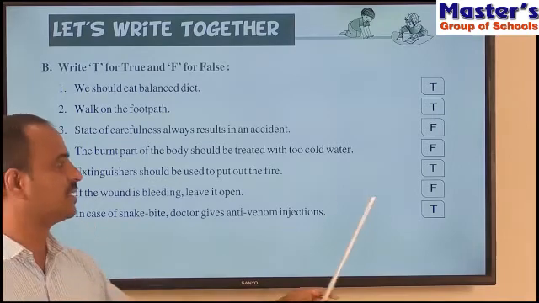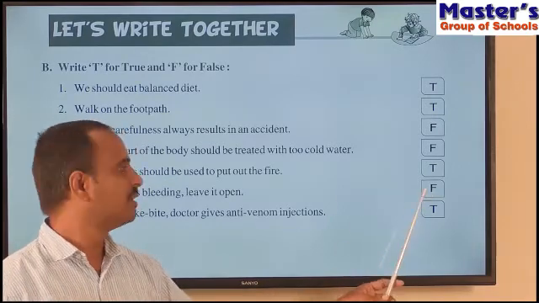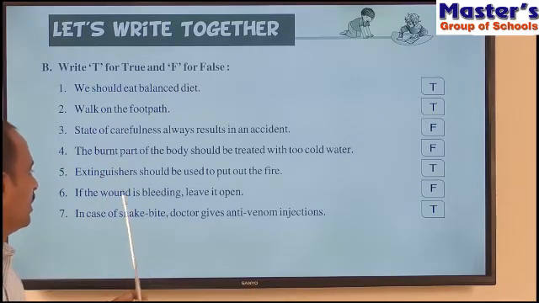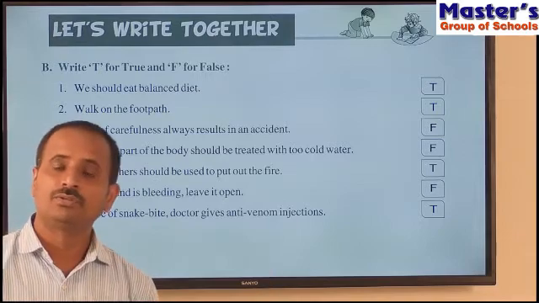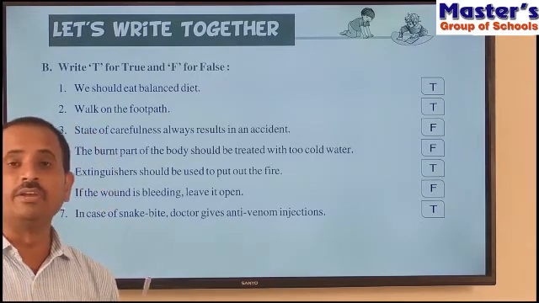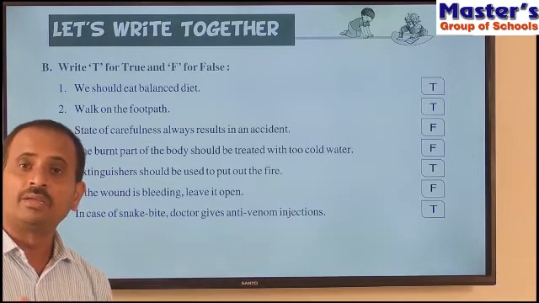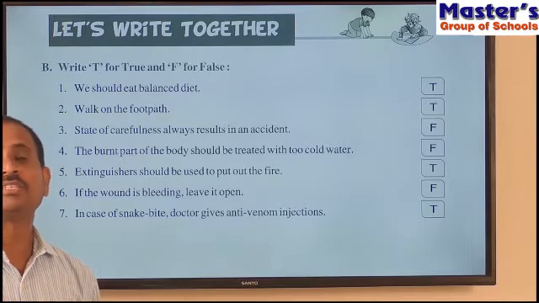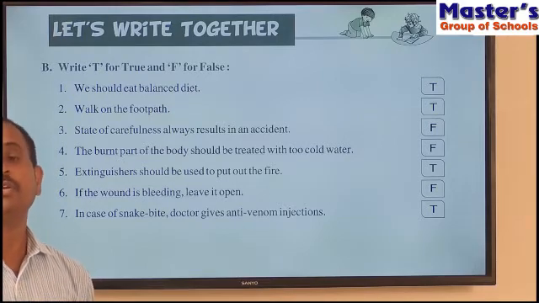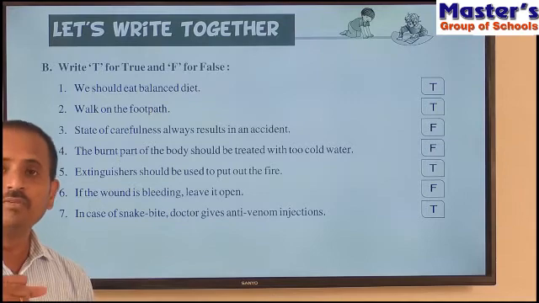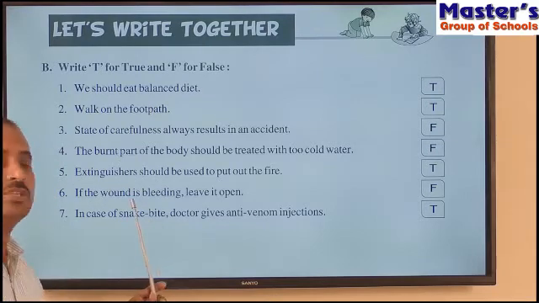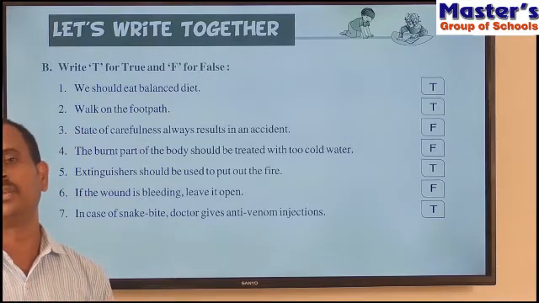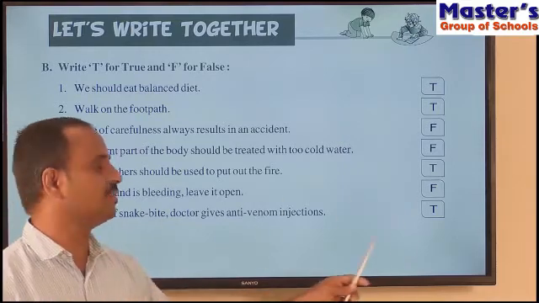And the answer for the sixth sentence is F, that is false. That means the sixth sentence is wrong. What is wrong here? If the wound is bleeding, leave it open. If you leave the bleeding wound open, there will be continuous loss of blood, it will make the patient weak and sometimes leads to death. So that's why we should not leave the bleeding wound open, and we should stop the bleeding by pressing cotton over it. So children, the sixth sentence is wrong.